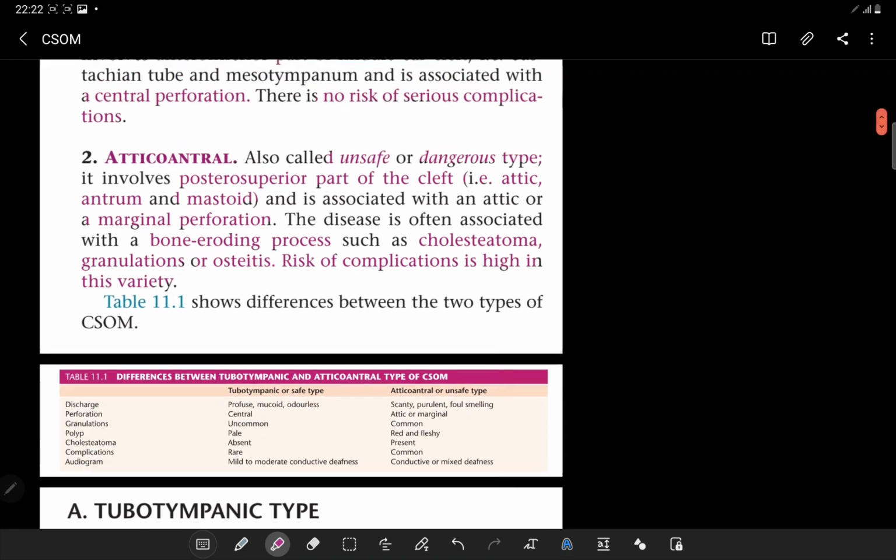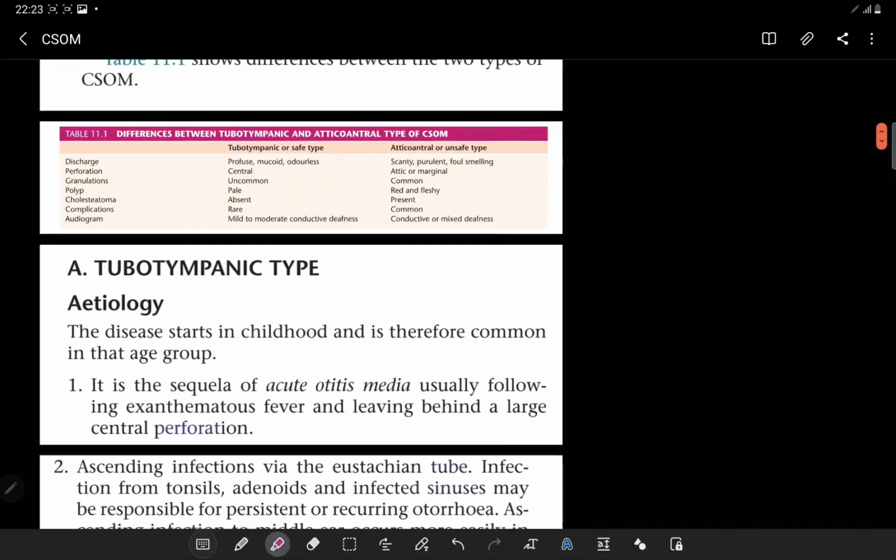The difference is that the discharge that you will get in atticoantral is very scanty but very foul-smelling. There can be bleeding, there can be granulation, there can be osteitis, and on examination you will usually see a perforation, which is a marginal perforation or a perforation present in the attic. Now this table is very important. That is the difference between the tubotympanic and the atticoantral type of disease. Let's have some points in it.